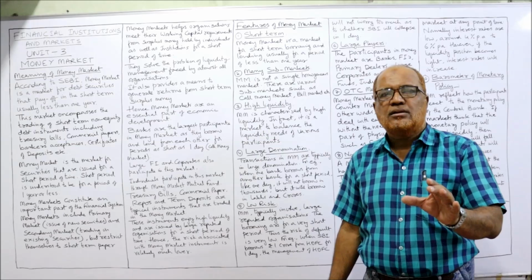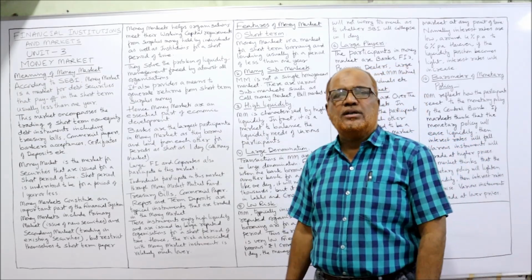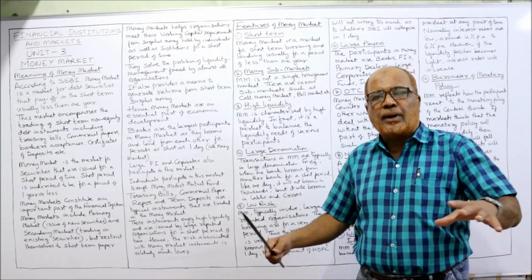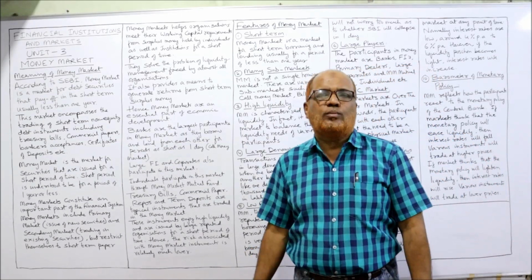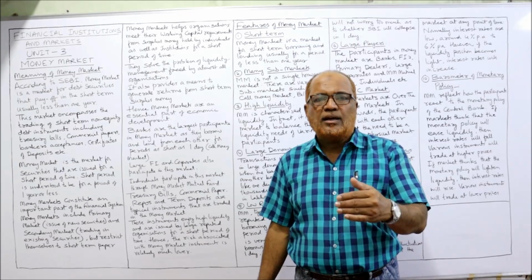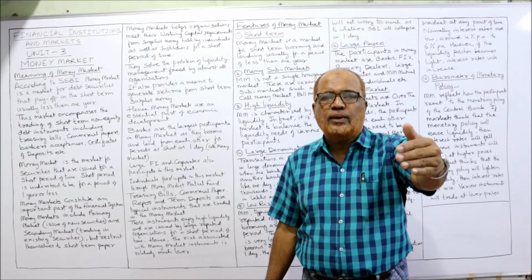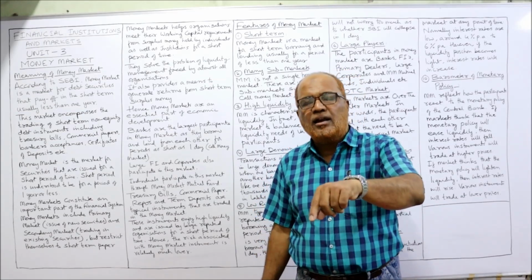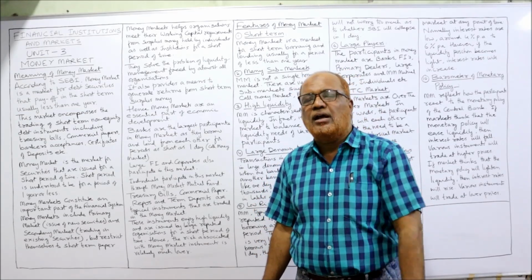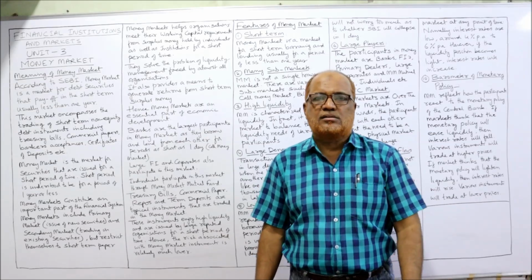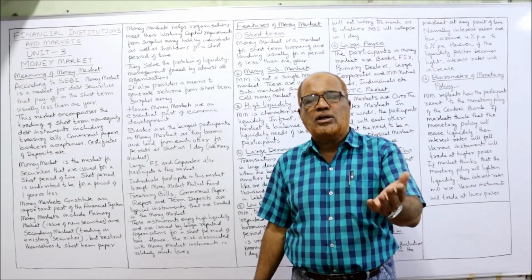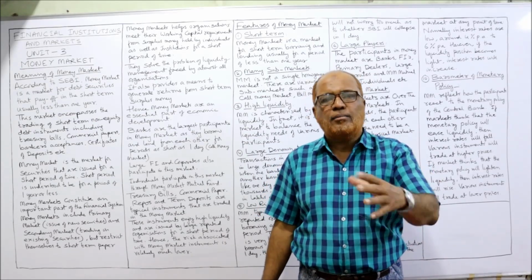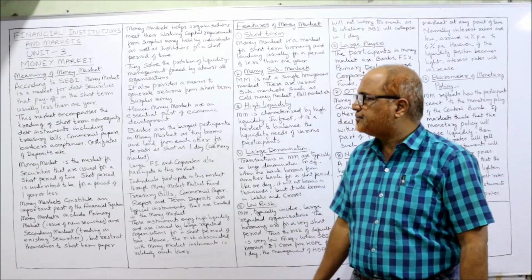This money market will trade both securities, the primary market security and secondary market security. The primary market security is the new issue market, the first time the company is issuing the security to raise short-term funds. Similarly, in the secondary market, the trading will be done for existing securities. Existing securities are bought and sold in the secondary market. So both primary market and secondary market are dealt with money market.